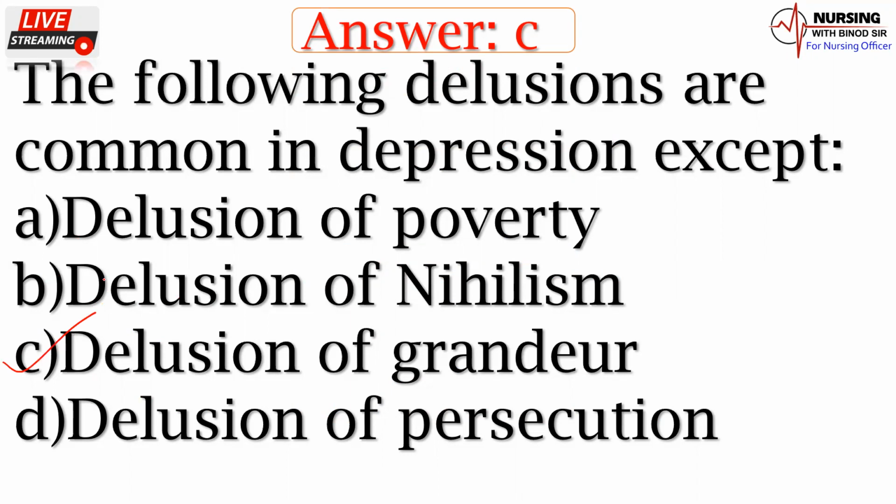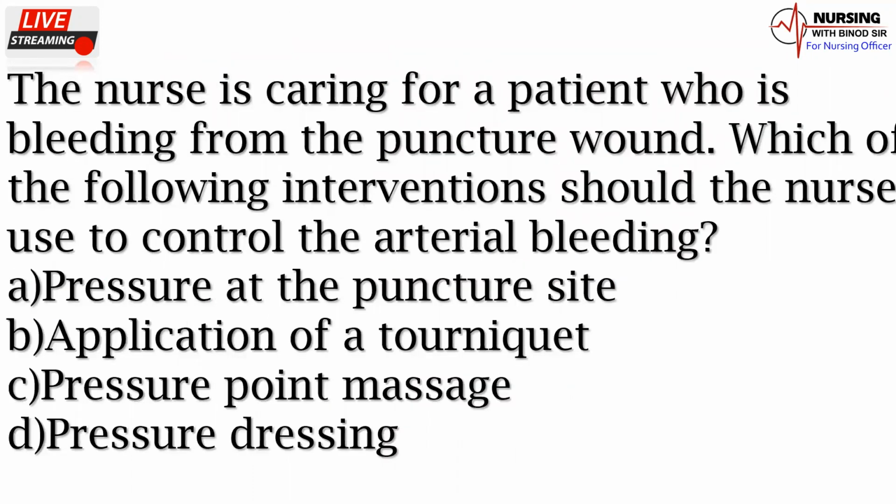Now we'll come to the next question. The nurse is caring for a patient who is bleeding from a puncture wound. Which of the following interventions should the nurse use to control the arterial bleeding? A, pressure at the puncture site; B, application of a tourniquet; C, pressure point massage; D, pressure dressing. So what would be the right answer here?